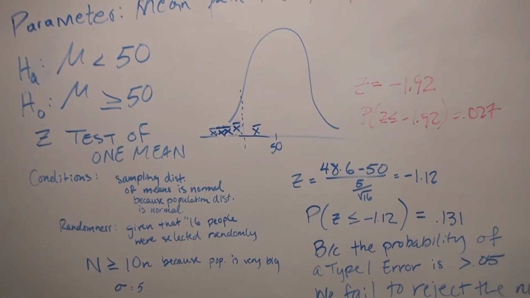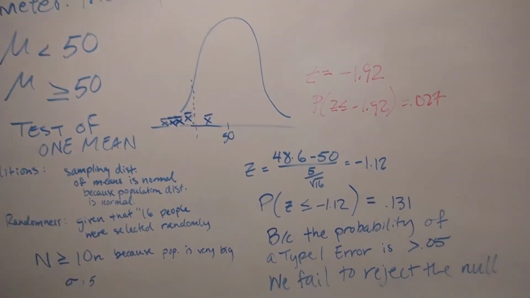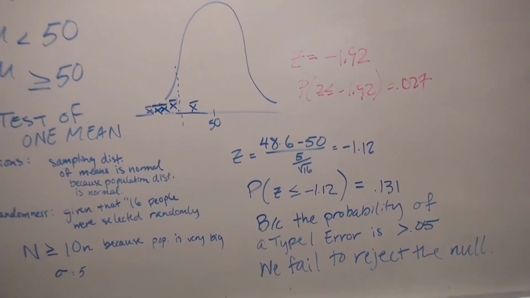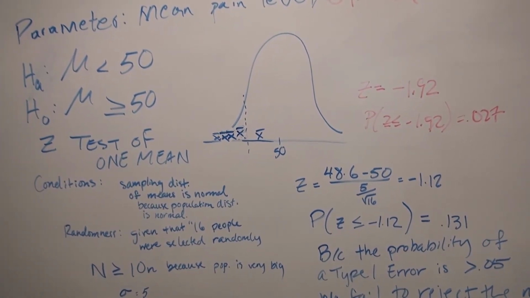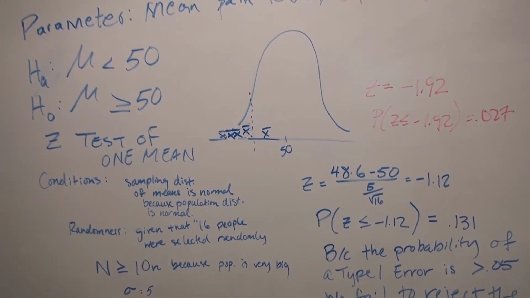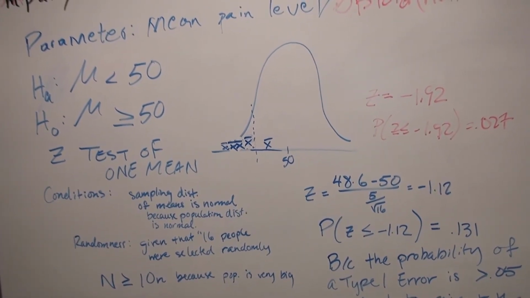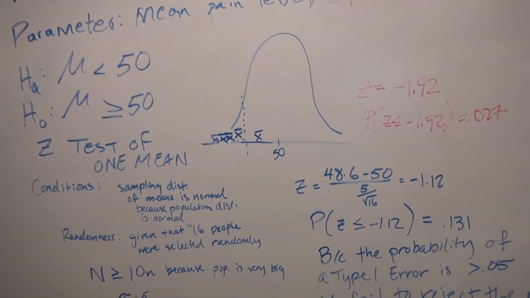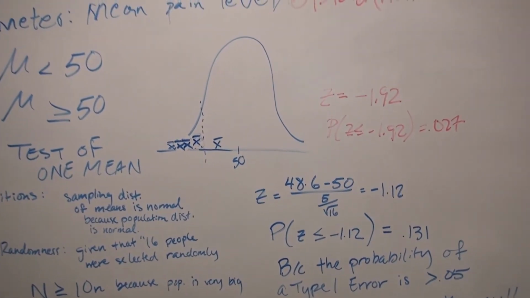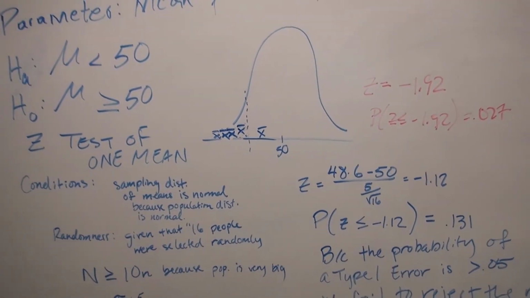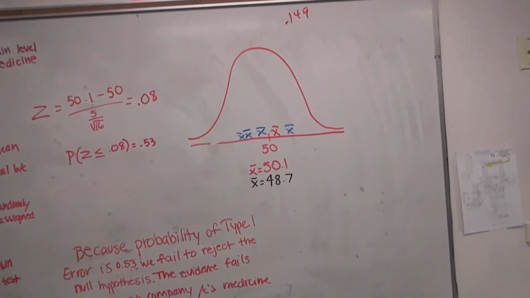Now in this case, that first sample was a type 2 error because it wasn't extreme enough. We got a p-value of 0.13, so we weren't allowed to reject the null in favor of the alternative. So we had to stick with the null. But later we realized, oh, wait a minute, this medicine really is working. The true mean is less than 50, and so we made a type 2 error. We stuck with the null when we should have gone with the alternative. Now it's all based on us just following the rules and the standard of 0.05, but that's what it looks like to make a type 2 error. And then poor company A, they just kept getting mediocre results over here.